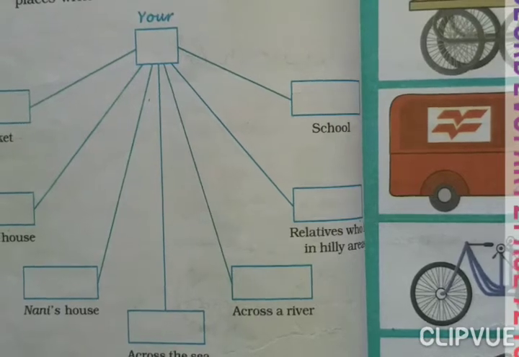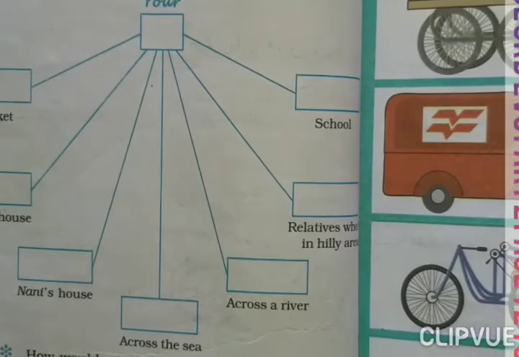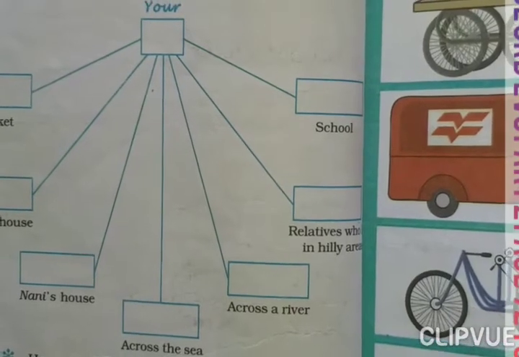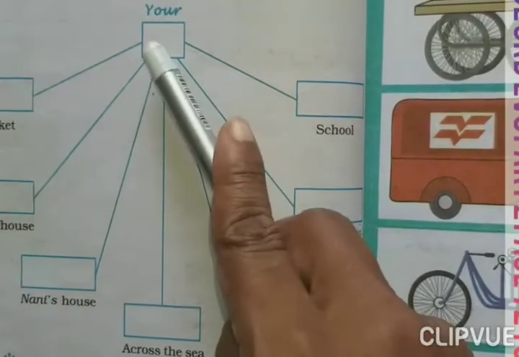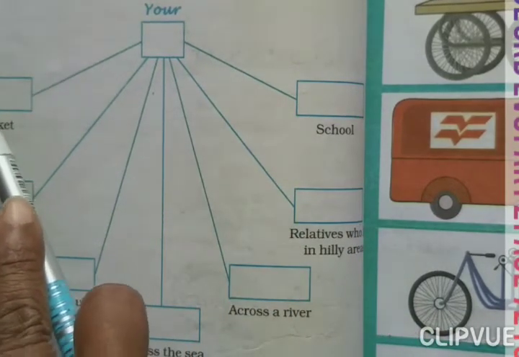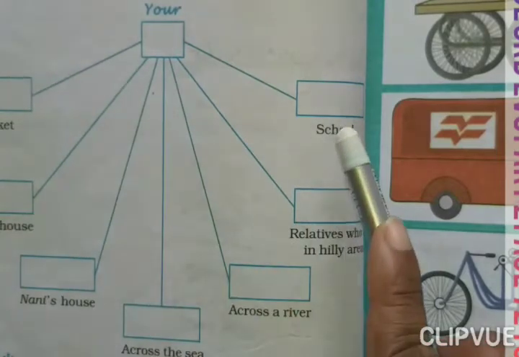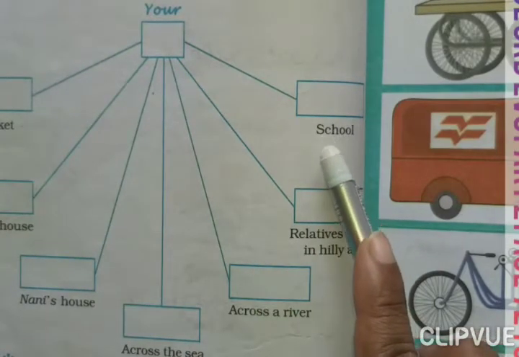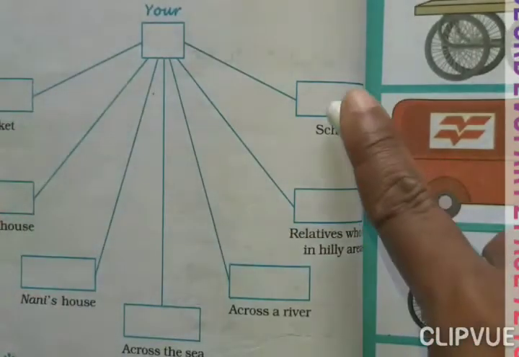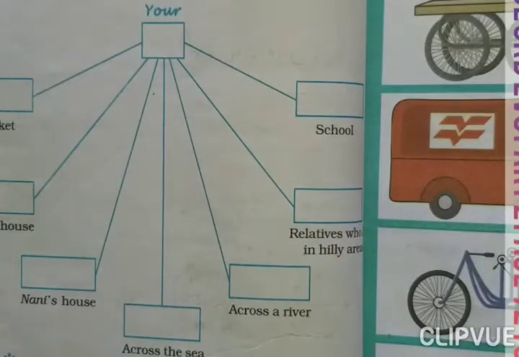So here, this is your work, that which vehicle you will use to travel from one place to another. I will give you one example. I am here. If I want to go to the market, I will use my scooter. If I want to go to the school, I will use my bicycle. If I want to go to my friend's house, I will use my bicycle. So here, you yourself have to write. And which vehicle will you use? That you have to write yourself.